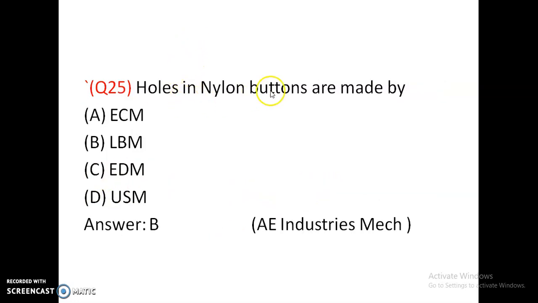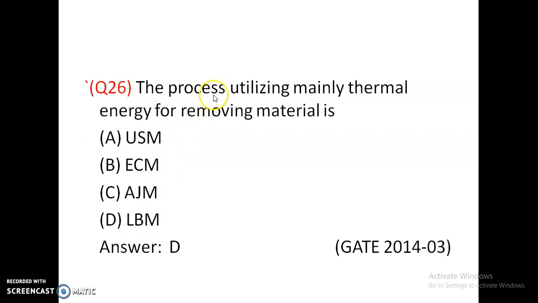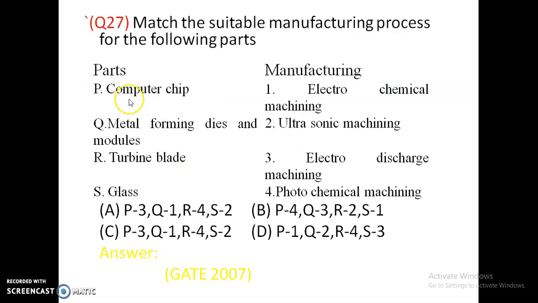Holes in nylon buttons are made by ECM, electrochemical machining, laser beam machining, EDM, electrical discharge machining, or USM. They are made by laser beam machining, LBM. The process utilizing mainly thermal energy for removing material is USM, ECM, AJM or LBM. LBM, option D is correct. We already discussed this in the previous lecture, and option A is correct.